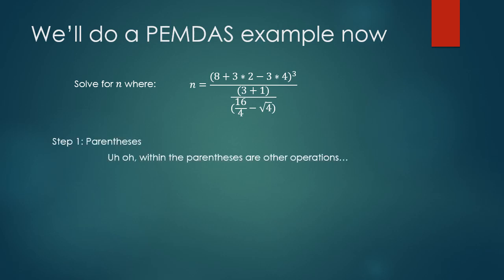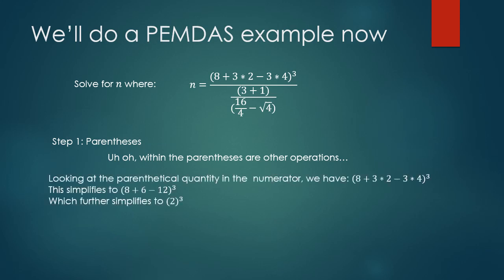Within the parentheses there are other operations. Well, remember, still follow PEMDAS within those units. So looking at the parenthetical quantity in the numerator, we have the quantity of 8 plus 3 times 2 minus 3 times 4, all of that to the third power. Simplifying that, we have to do multiplication or division before we can do addition and subtraction, so we will get 8 plus 6 minus 12, and all of that to the third power. Now we can do the addition and subtraction, and we will get 8 plus 6, which is 14, minus 12 equals 2. And that leaves us with 2 to the third power.